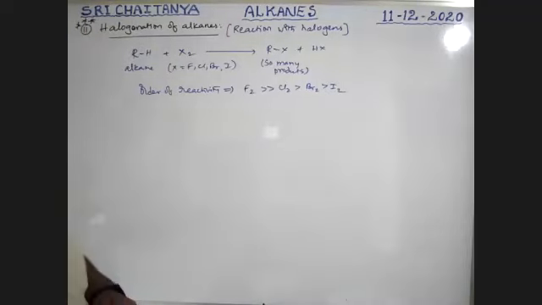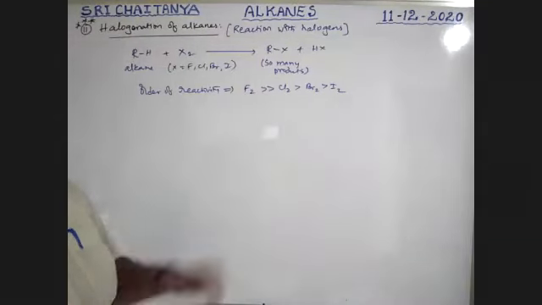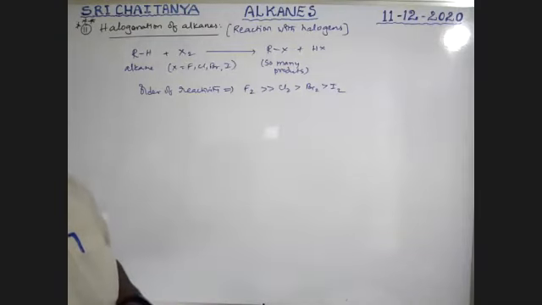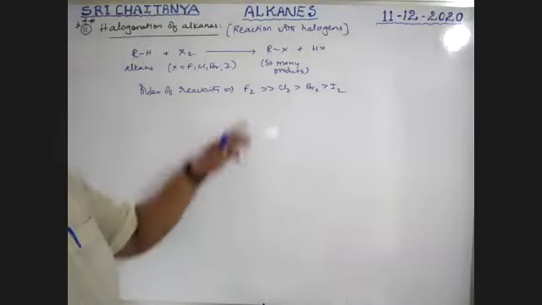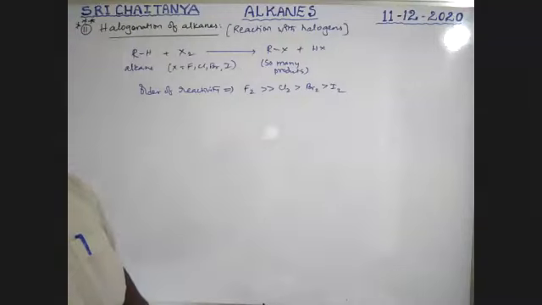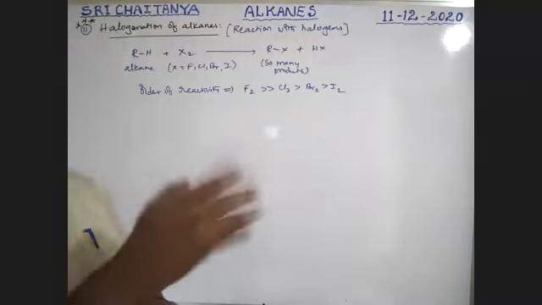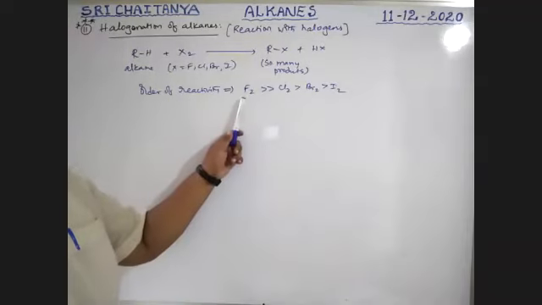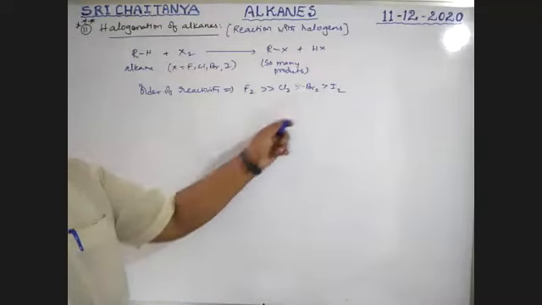Fluorine is too reactive for this reaction. That is why we are not using it. Because it is so reactive, fluorination rarely takes place in organic chemistry. It is rarely used because destructive reactions take place, and carbon-carbon bond breaking also takes place because of fluorine. That's why we frequently do not use fluorine. Chlorine and bromine are regularly used.